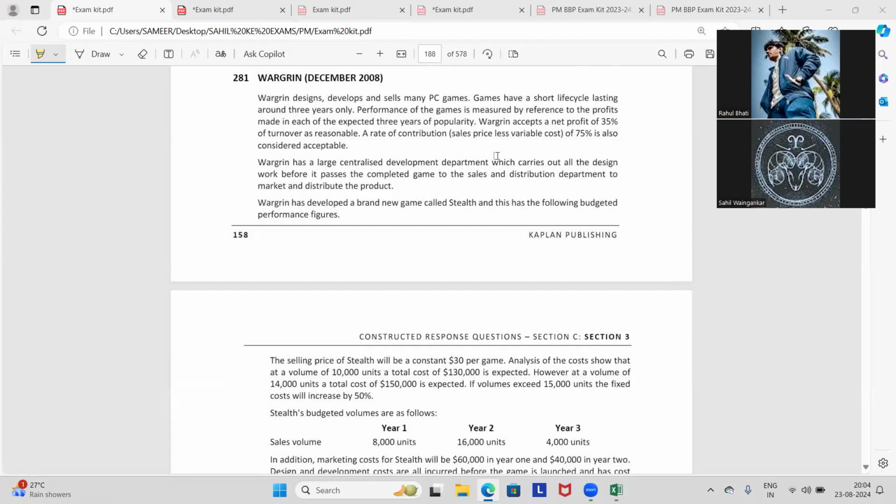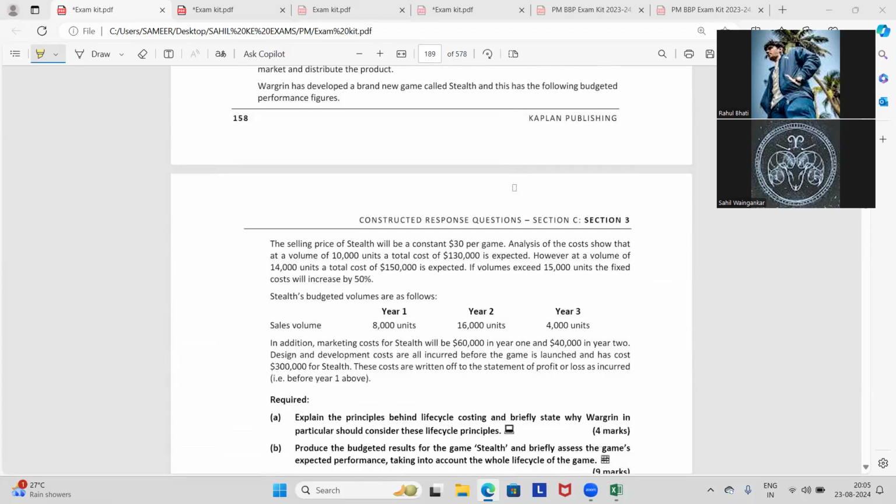Wargrin has developed a brand new game called Stealth, and this has the following budgeted performance figures. Selling price will be constant at 30 per game. Analysis of the cost shows that at a volume of 10,000, a total cost of 1,30,000 is expected. However, at a volume of 14,000, a total of 1,50,000 is expected. If the volume exceeds 15,000, the fixed cost will increase by 50%.